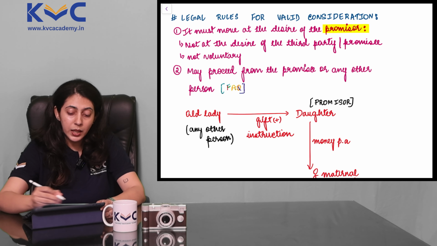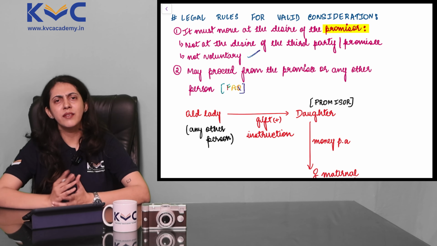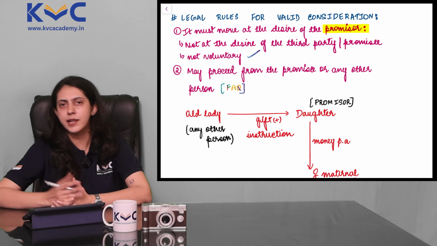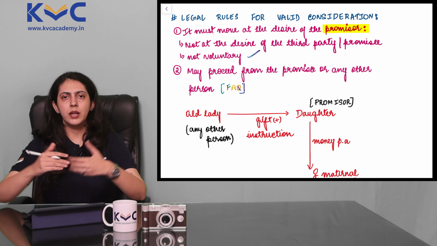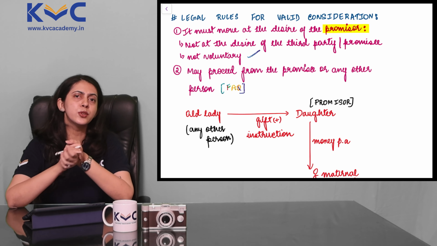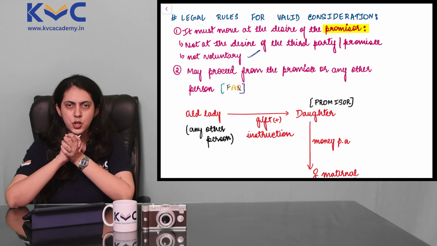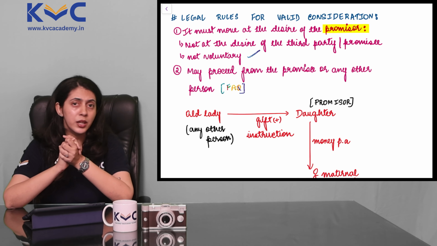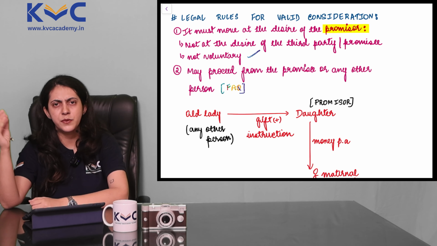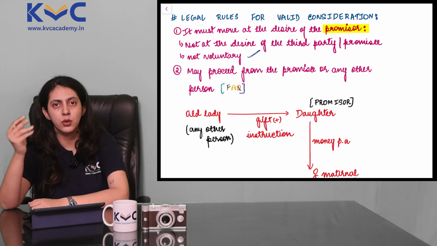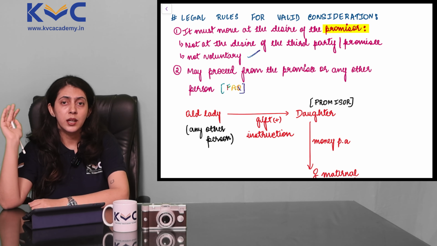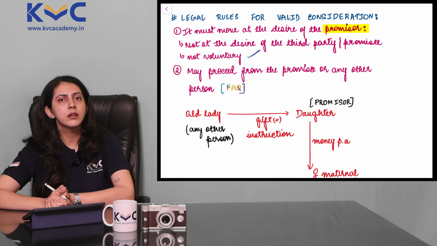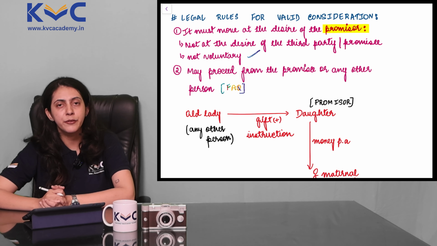And one more part here, consideration should not be voluntary. Very simple point. Okay, let's say you are studying in college, and one fine day I decide to walk into your premises, and in conversation with you, I decide to do something for you. Let's say we sit and talk, and the conversation goes in such a flow that I decide to help you out in your 12th standard exams. I clear concepts for you, I clear your doubts for you, I teach you an entire subject. Let's assume I teach you an entire subject. And at the end of the particular arrangement that we have, I tell you that now you have to pay me 10,000 for whatever I did for you.